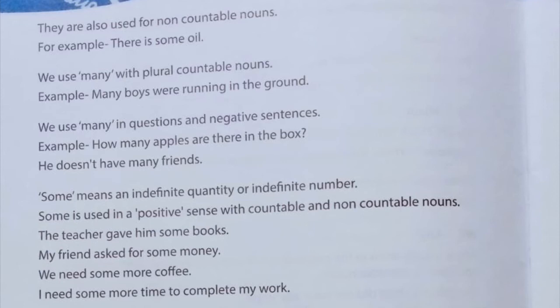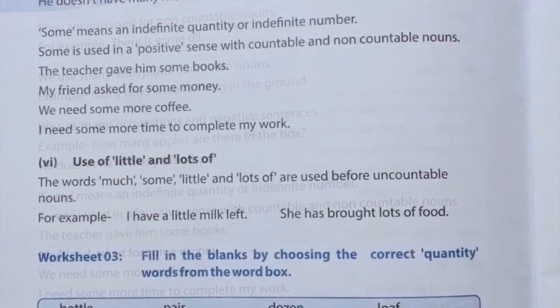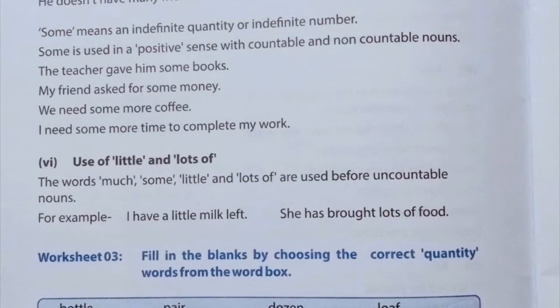Like the teacher gave him some books, my friend asked for some money, we need some more coffee, and I need some more time to complete my work. Books are countable, money and coffee are uncountable. How much time, we are not sure about it.